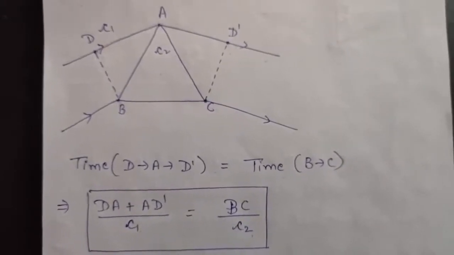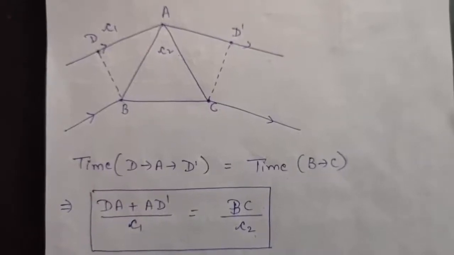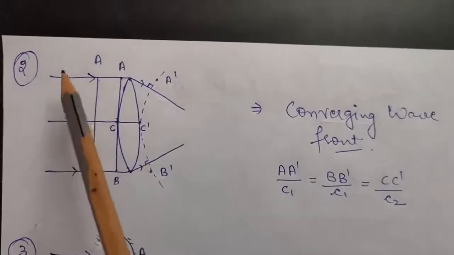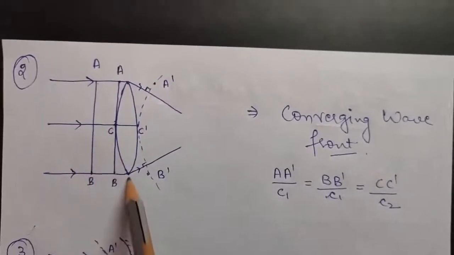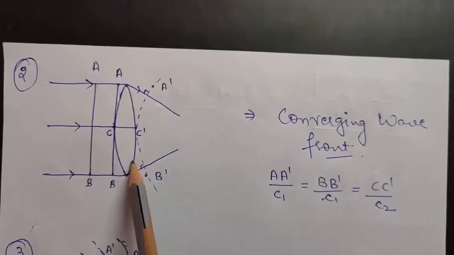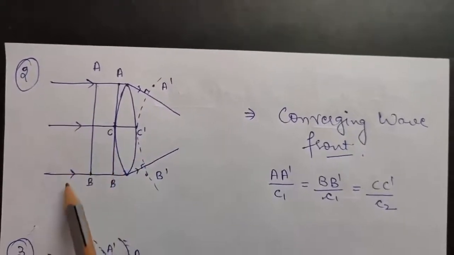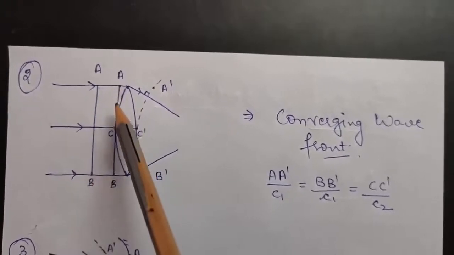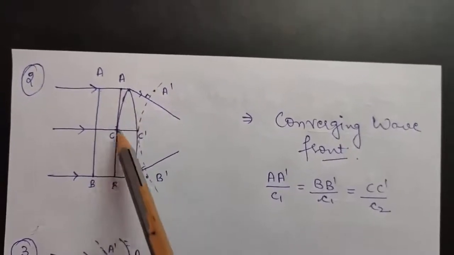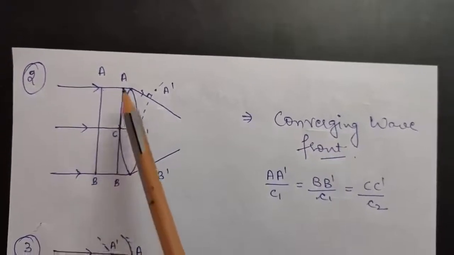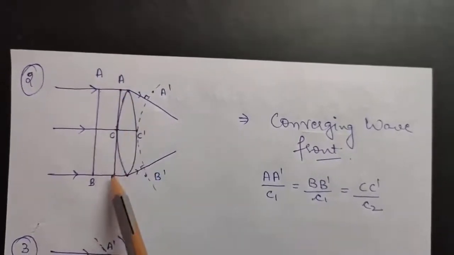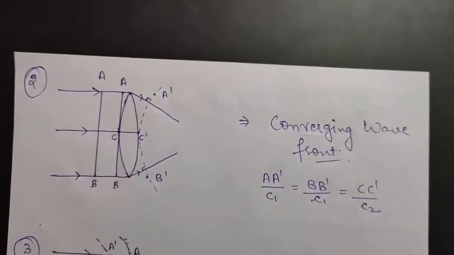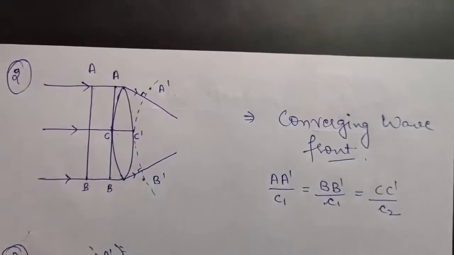Now let us discuss the behavior of a lens. Let us discuss the behavior of a convex lens. Again, let us suppose these three are the incident rays which are incident on this lens. Because these rays are parallel, you will get a plane wavefront AB. Consider this point when this wavefront reaches here. I am denoting the midpoint by AC. So this wavefront has reached here. Now if you see clearly, again different parts of the wavefront have to travel through different thicknesses of this lens.